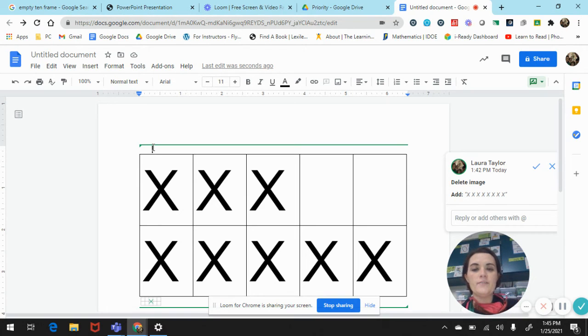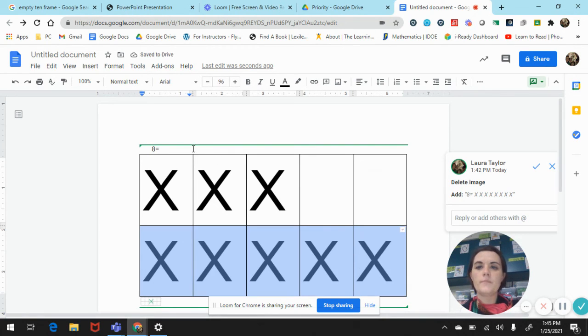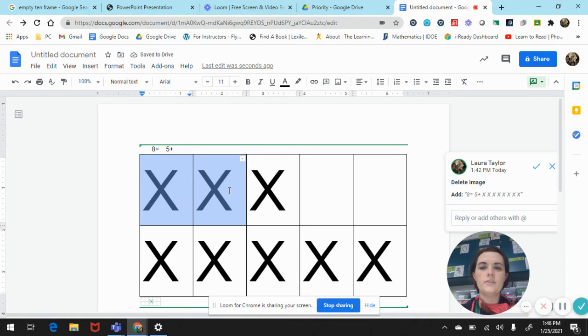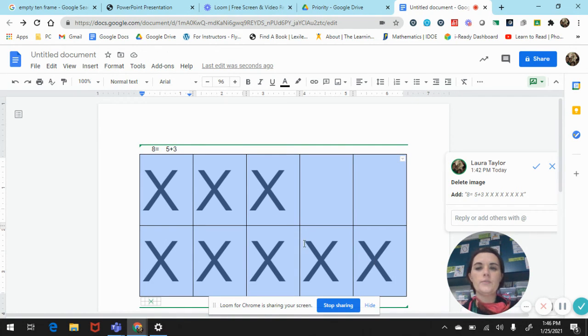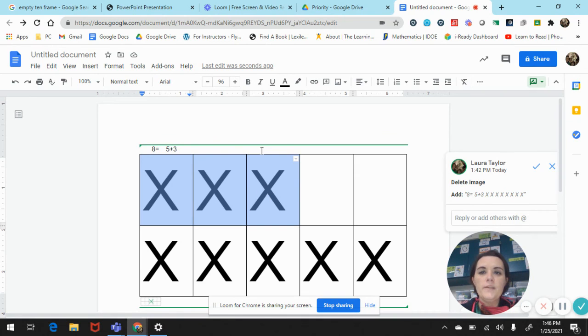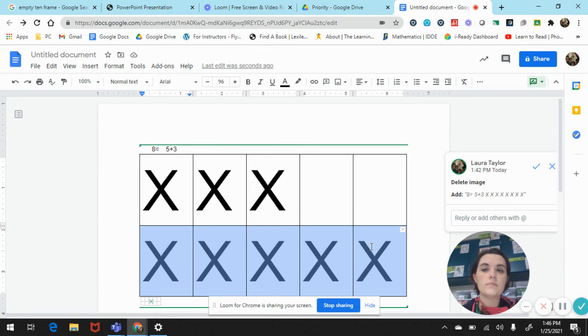Let's write our number sentence. So I know that I have 8 equals 5 on the bottom plus how many? Plus 1, 2, 3. Good. So 8, which is my whole, equals 5 plus 3. If this were a number bond, you can think of this as one part and 3 as the other part.